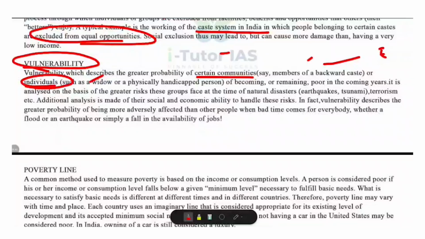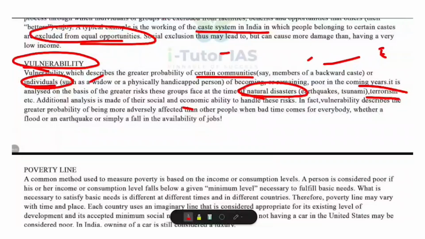They may already be poor, or even if not poor now, they are more likely to slip into poverty in the future. When do they suffer most? Yes, during natural disasters like floods, earthquakes, tsunamis, etc., or during economic shocks, or during social problems like terrorism, caste discrimination, and so on.